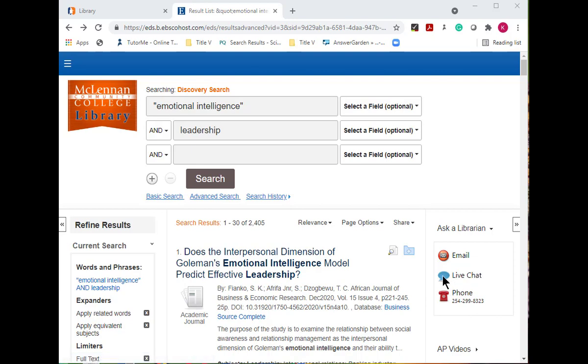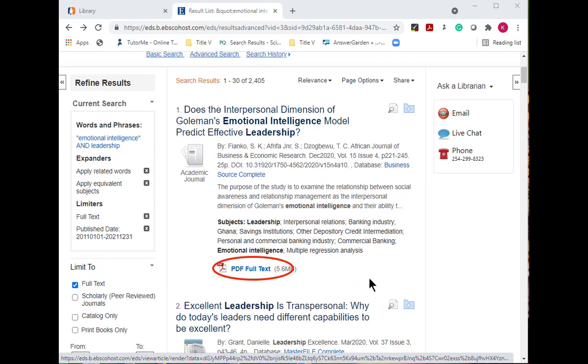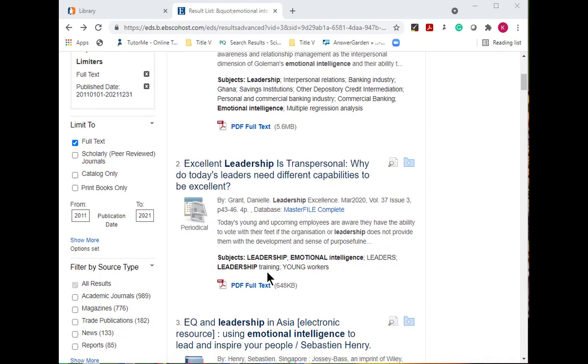Now let's talk about the different kinds of full text in your search results. PDF full text, or HTML full text, is full text that comes from the EBSCO databases. These resources can be printed, emailed, or saved from within the Discovery Search interface.